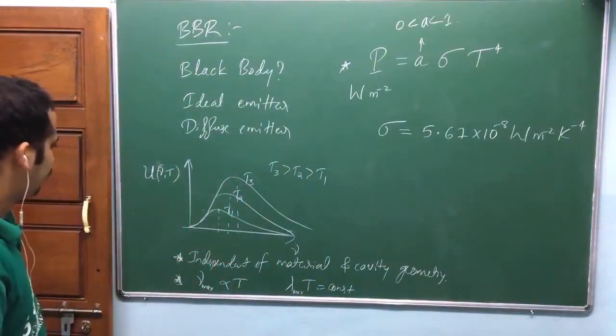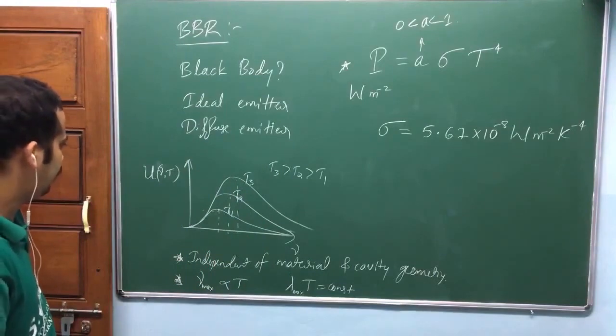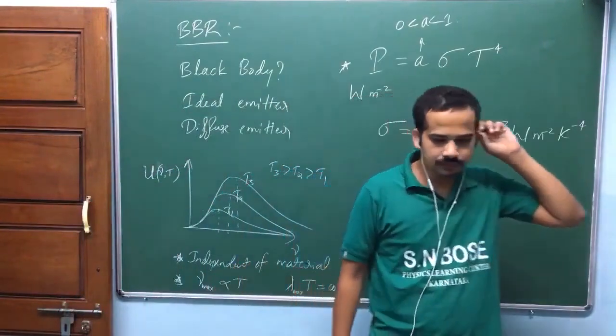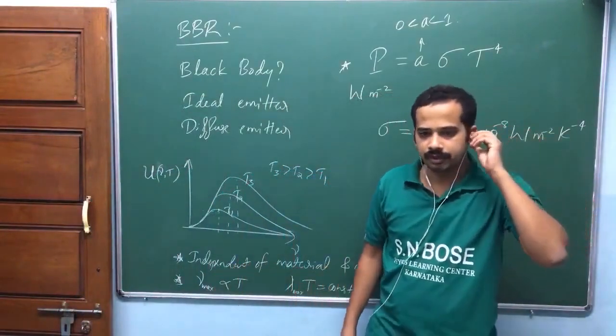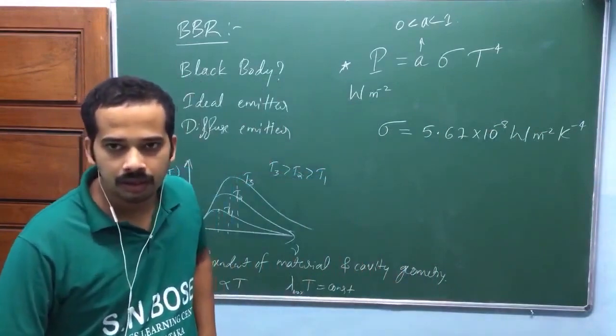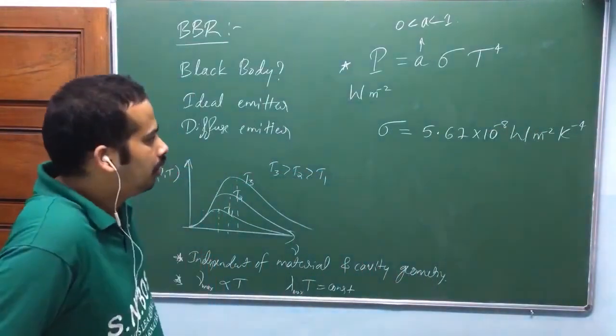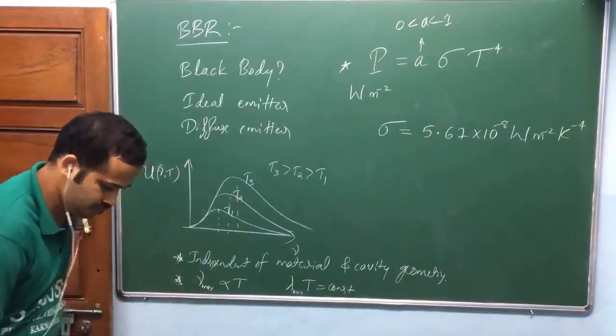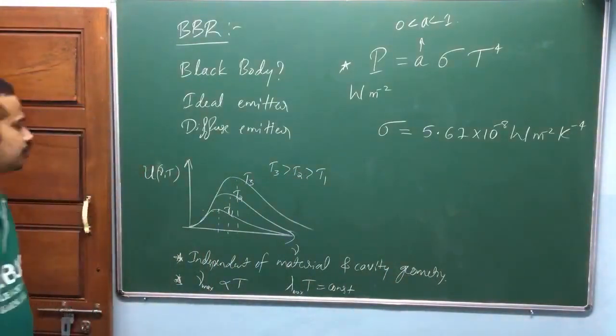Suppose we change the degrees of freedom of the black body. How do you change the degrees of freedom? What do you mean by degrees of freedom of a black body? One previous year question is, in the case of a two-dimensional black body, what is the energy density relation with temperature?